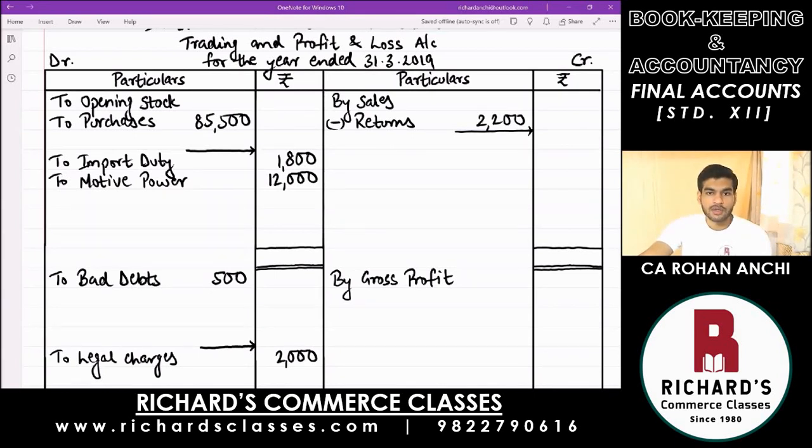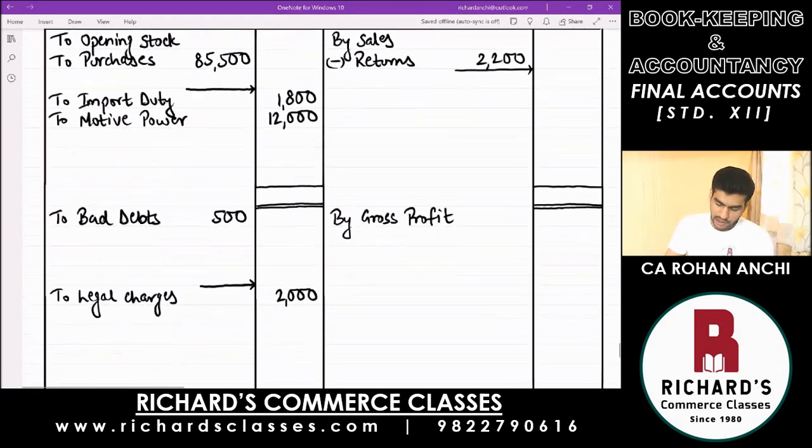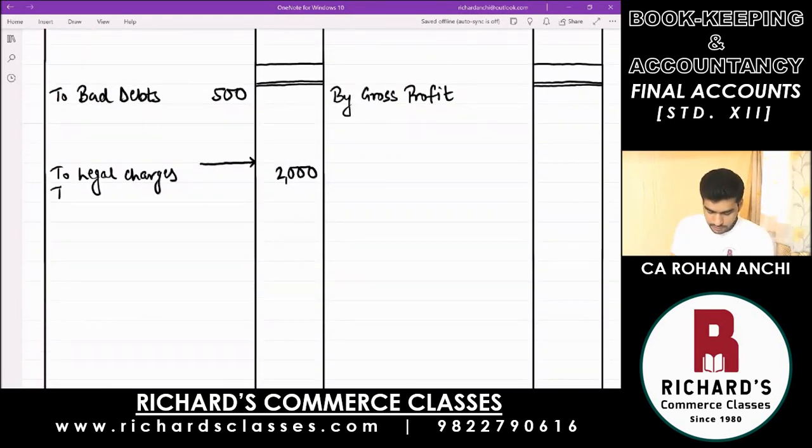Continue. Next is warehouse rent. That goes to profit and loss account. Amount 1,800. Then next is cash in hand and cash at bank.